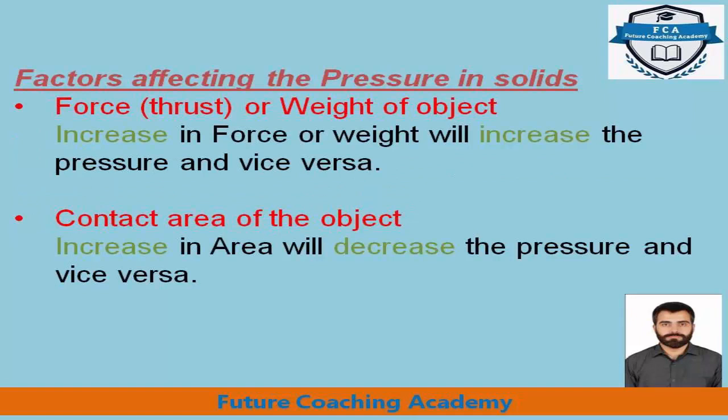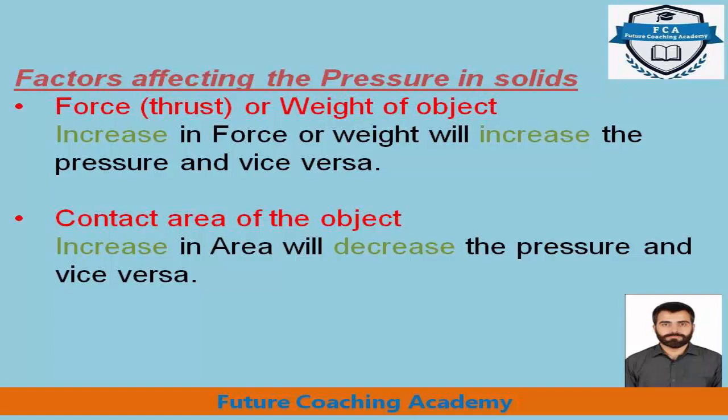As we learnt in the formula of pressure, there are two physical quantities, force and area. So these are the two factors which affect the pressure. Force, thrust or weight of the object: how is it going to affect the pressure? Increase in force or weight will increase the pressure and vice versa. Vice versa means when we decrease the force or weight, it will decrease the pressure.